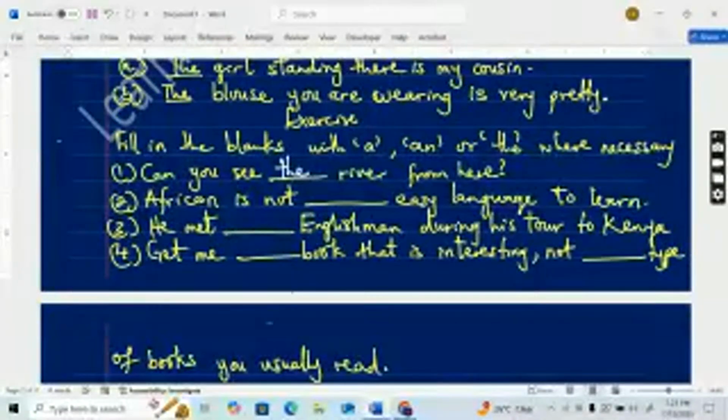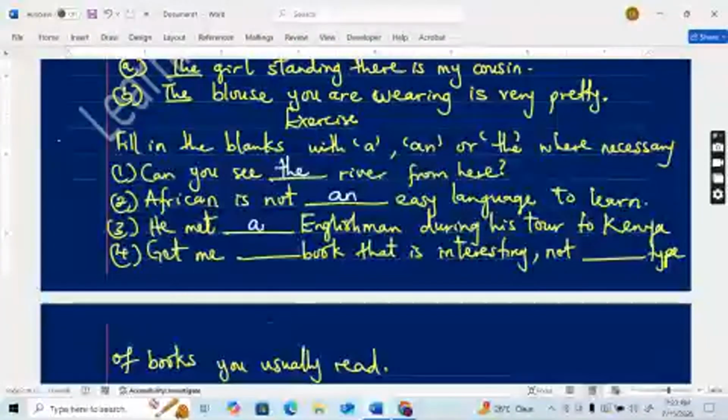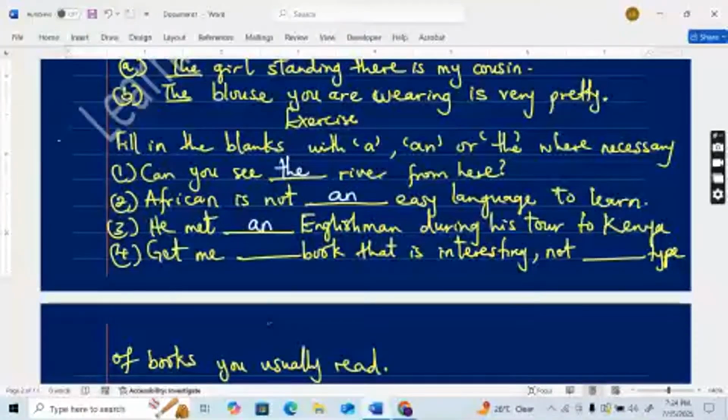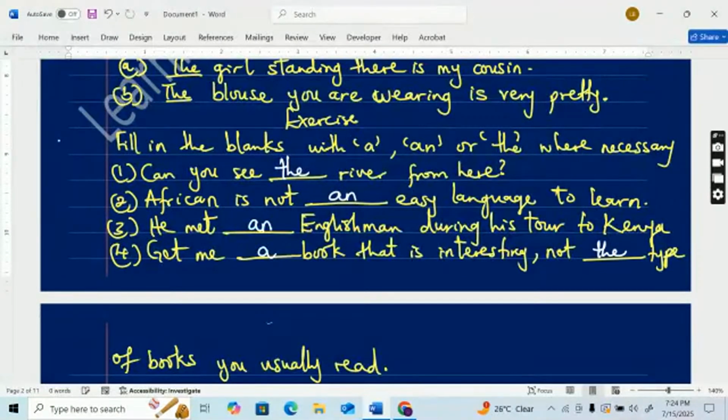All right. African is not an easy language to learn. Number three: he met an Englishman during his tour to Kenya. Number four: get a book that is interesting, not the type of books you usually read. So this is definite because the speaker knows and can identify the types of books that you usually read.